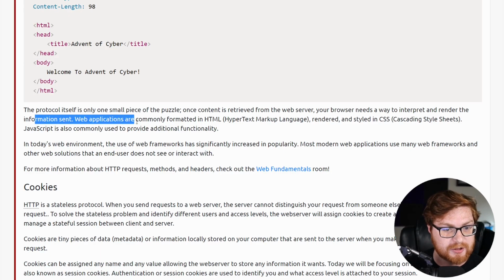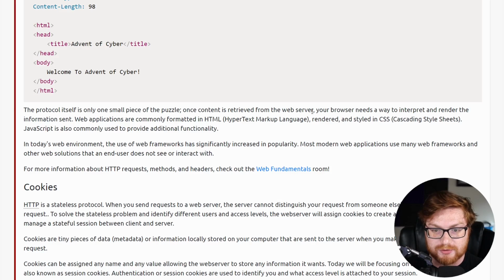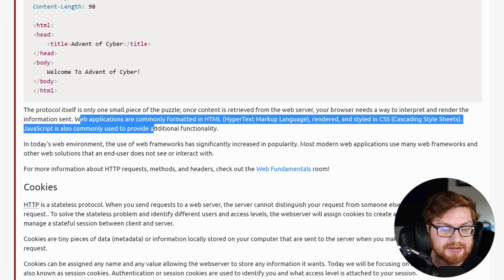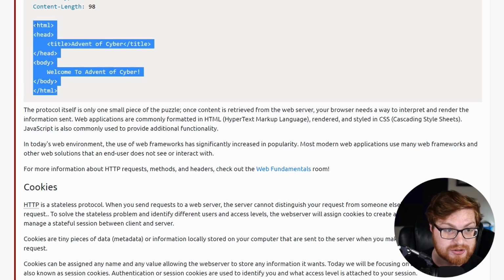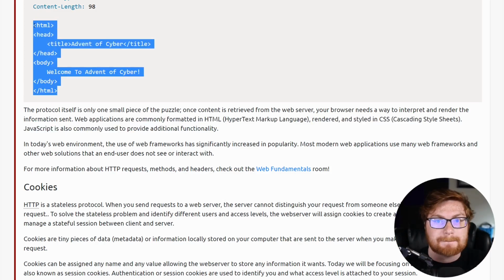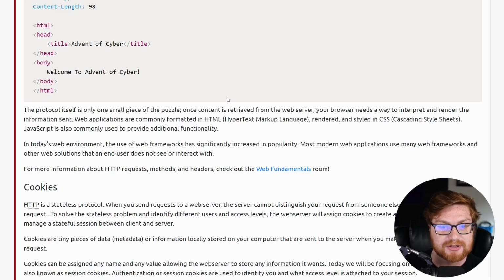The protocol itself is only one small piece of the puzzle. Once content is retrieved from the web server, your browser needs a way to interpret and render the information sent. That's right. This is just structure. This is all the bones and the skeleton, like the blueprint that makes up the information that you might see from the web page, but it's not all the pretty pictures or the flashing colors and animations, right?